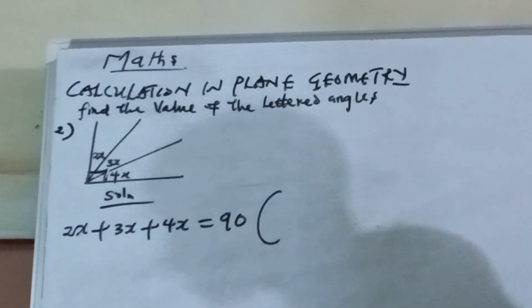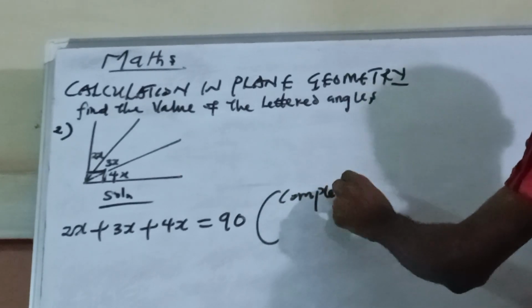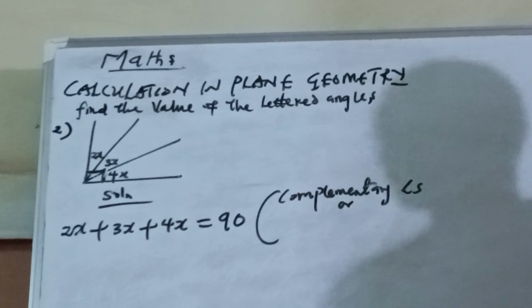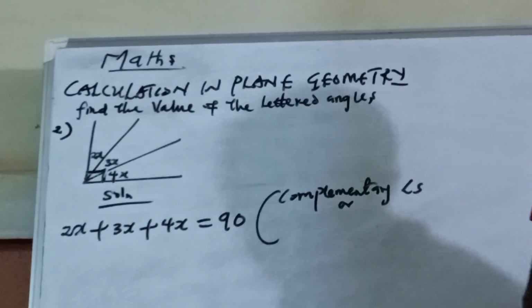Now, we have 2 reasons for this. Either it tells us it is complementary angles, because complementary angles are formed when you add 2 or more angles to give you 90 degrees.